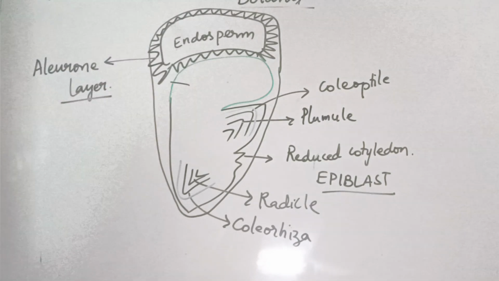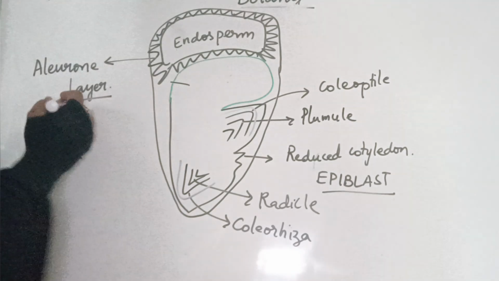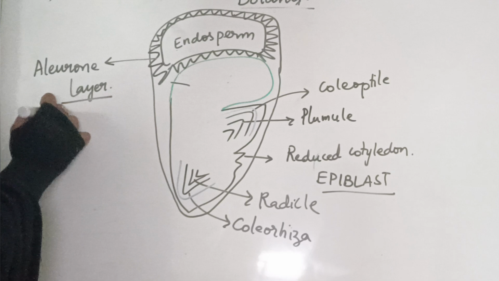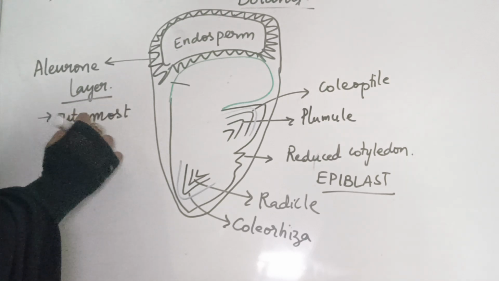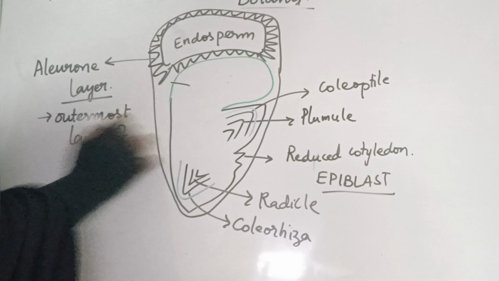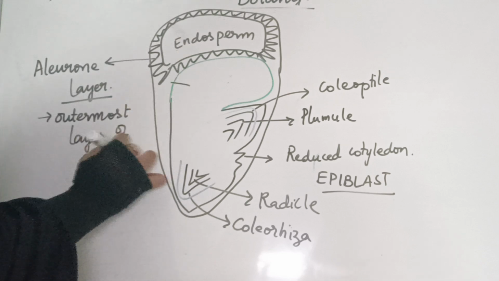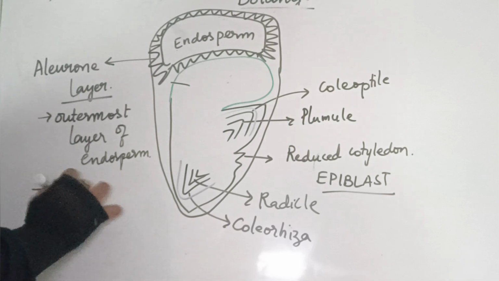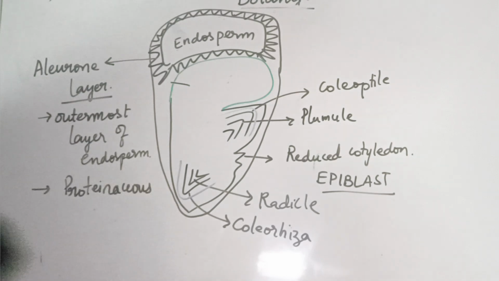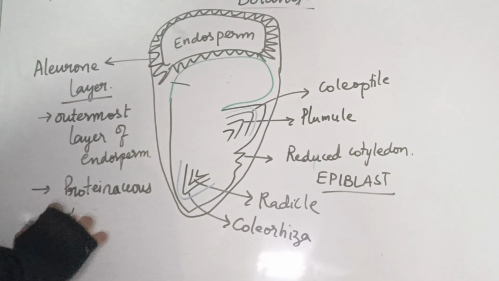The aleurone layer is the outermost layer of the endosperm and is rich in protein, and also contains some plastids called aleuroplasts. So I'll write some points here. Outermost layer of endosperm. Clear? The second point is proteinaceous or protein-rich layer. Next, it contains some protein plastids; we are calling those aleuroplasts.